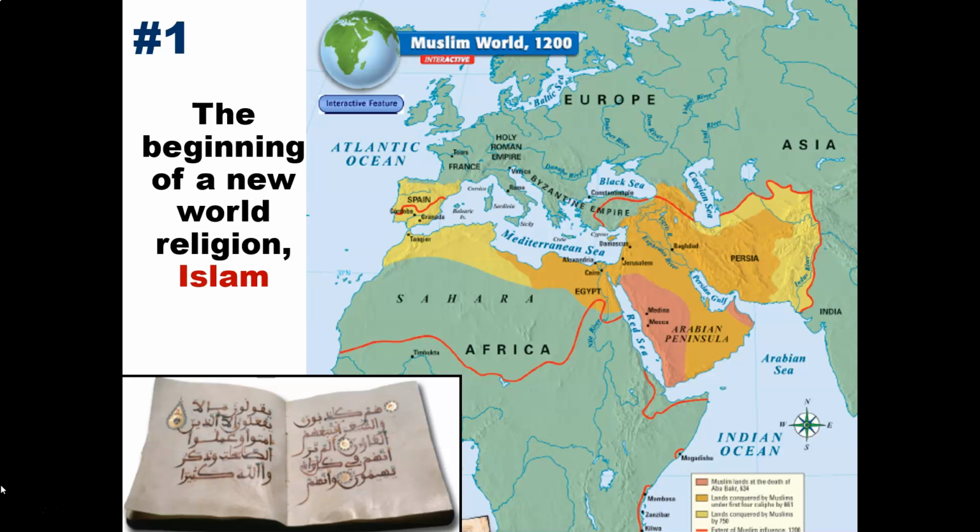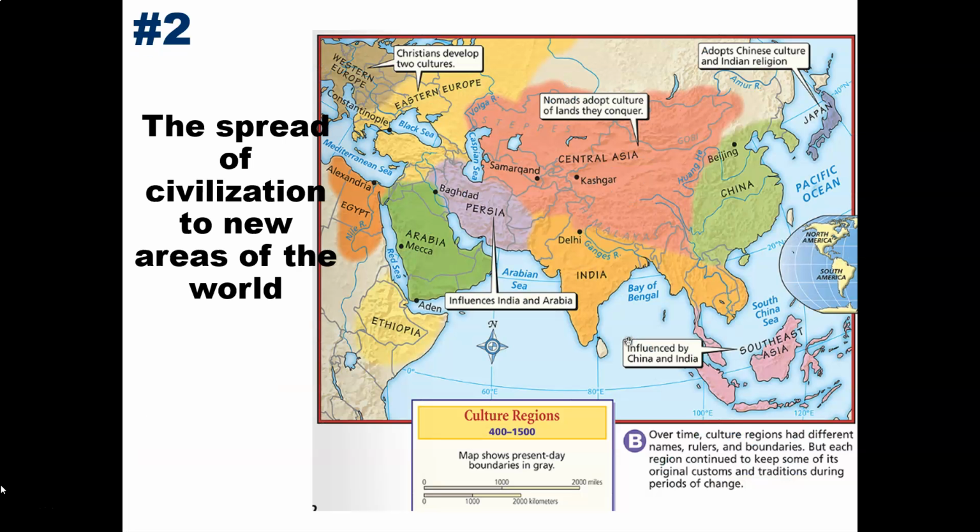Number 1, we have the beginning of a new world religion, in this case Islam. You can see on the map here how Islam was able to expand to different parts of the world, including parts of Europe. This means Spain. Let's move on. Number 2, the spread of civilization to new areas of the world.